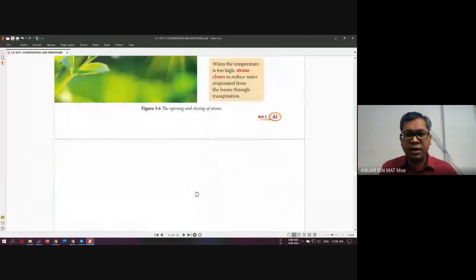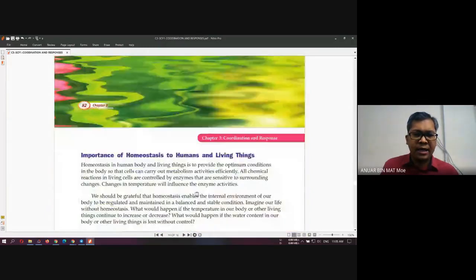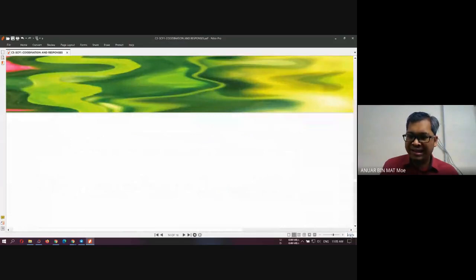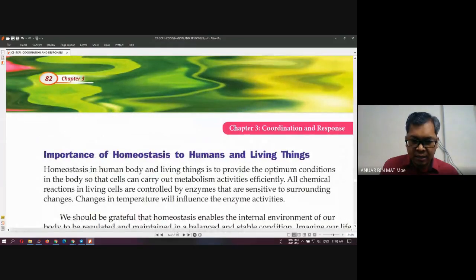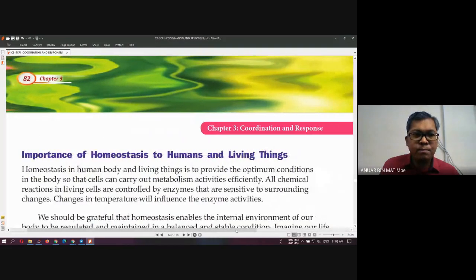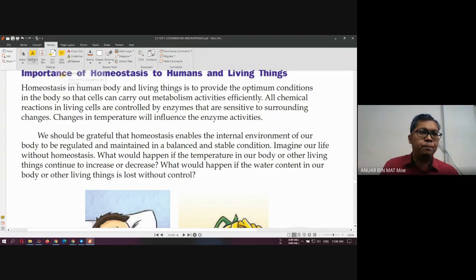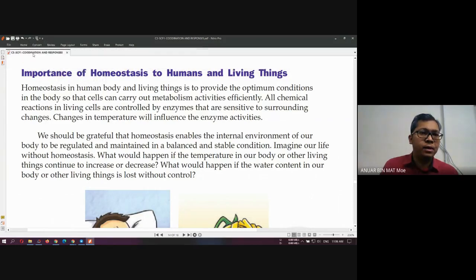So the last topic for today, this is just a reading for you. Maybe you can get more information on the internet, right? So what is the importance? Okay, we learned about homeostasis in human, animal, and plant. What happens if suddenly the homeostasis is not working? Okay, what is going to happen to our body?